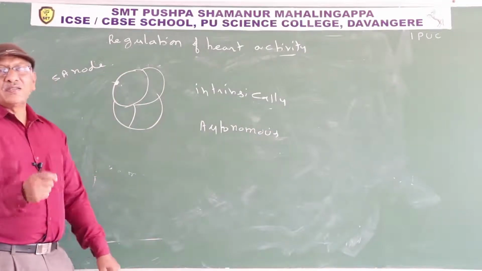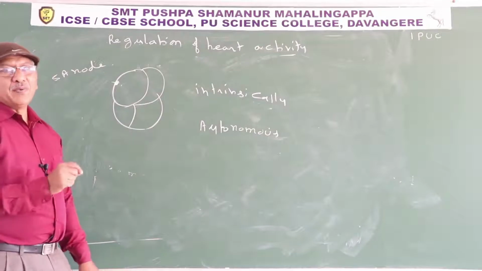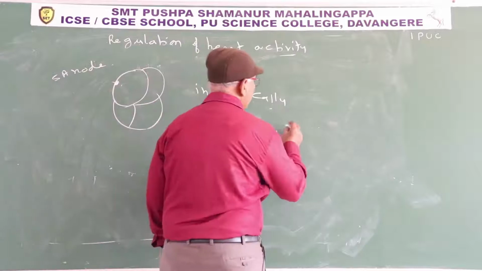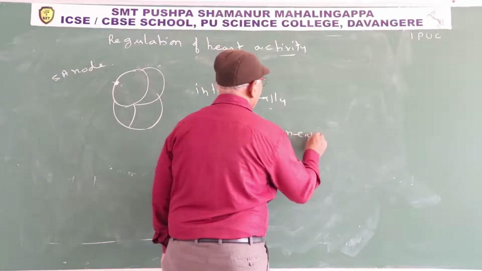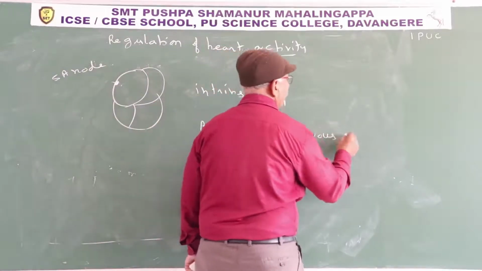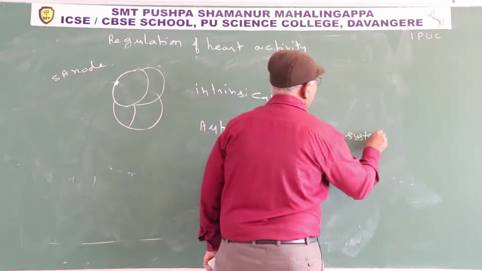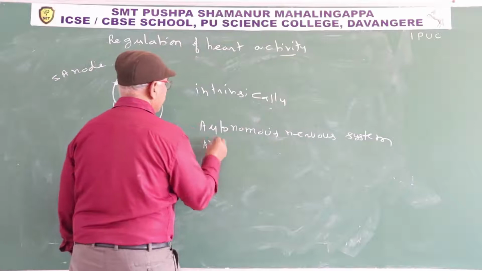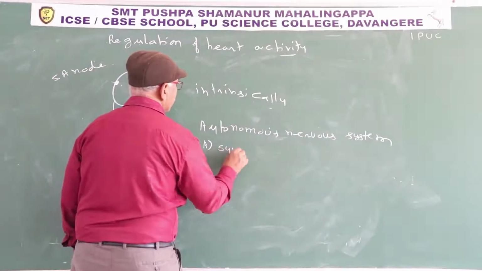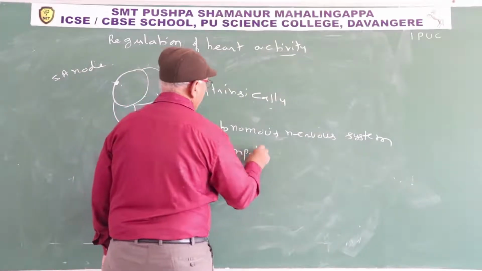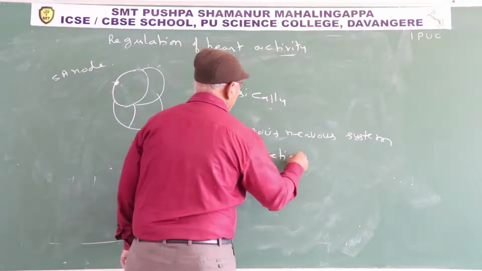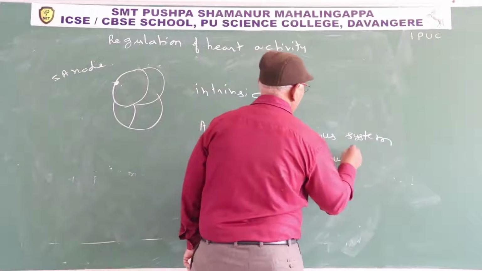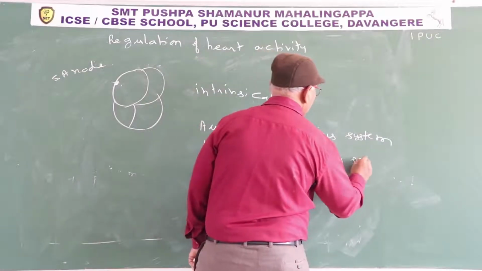Literally it means self-governing, an independent nervous system, known as the autonomous nervous system. It is divisible into the sympathetic and parasympathetic nervous system.